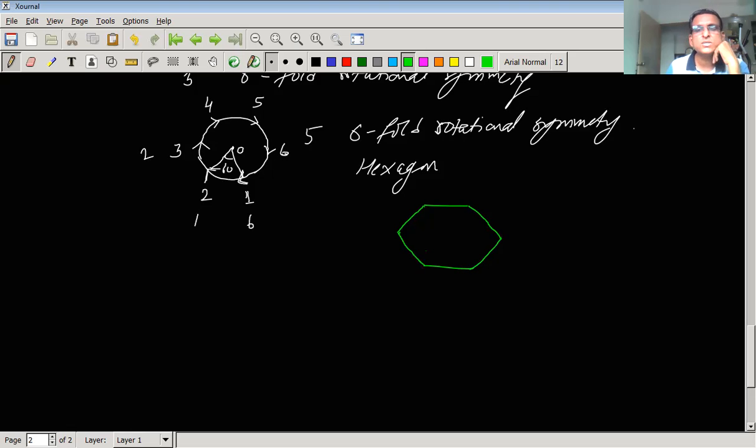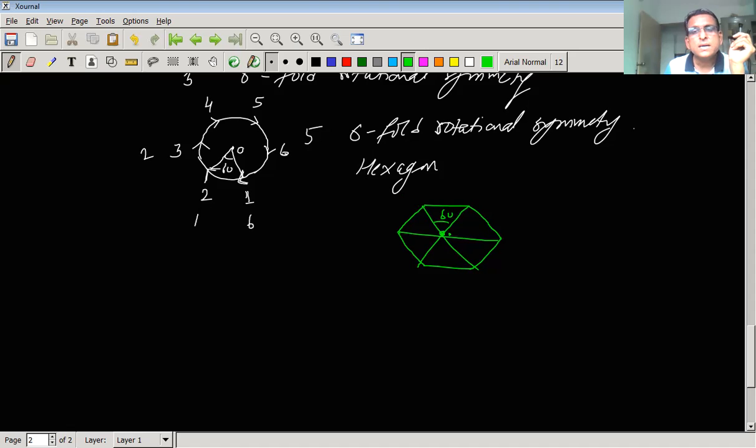So this is a hexagon, and this is the center point. If we join these points, each angle, we know, is 60 degree. It is having equilateral triangles, isn't it?